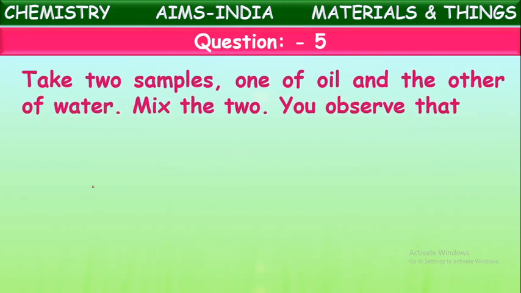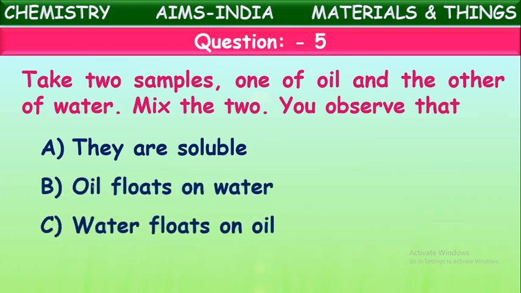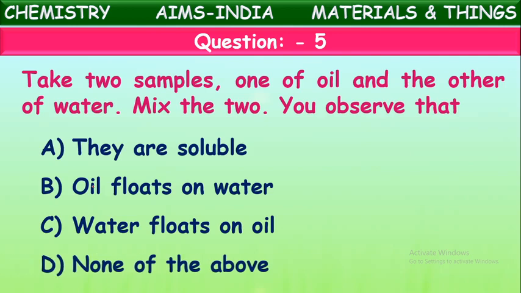Take two samples, one of oil and the other of water. Mix these two. What do we observe? They are mixing or soluble; oil floats on water; water floats on oil; none of these. Which will float, which will come down, or are they going to mix with each other?